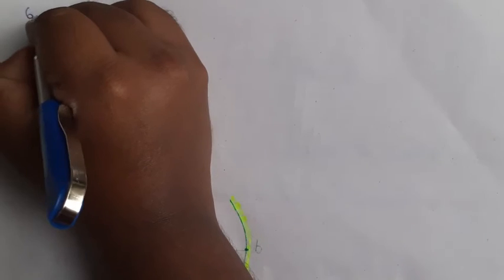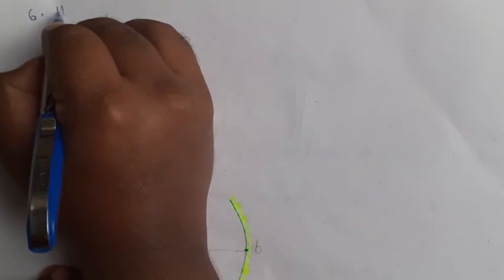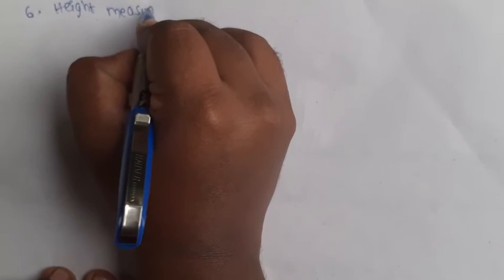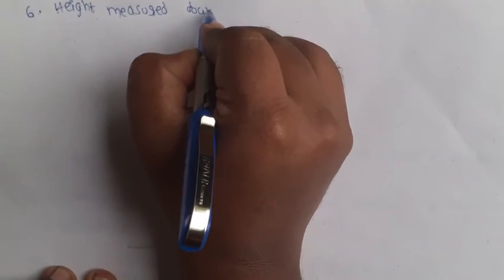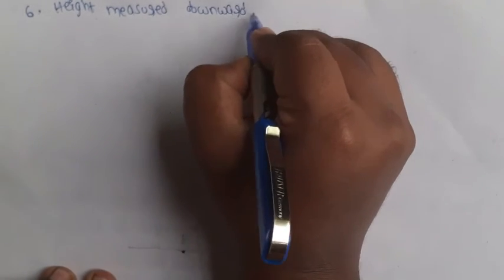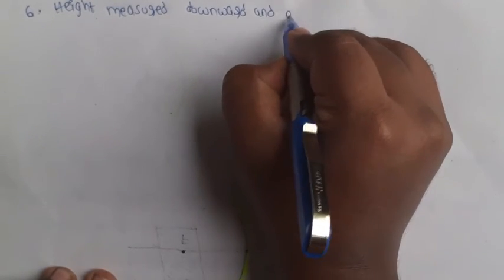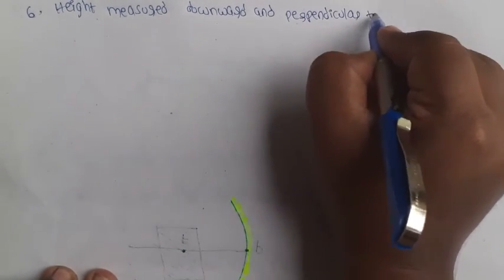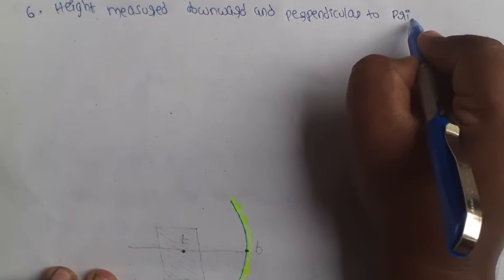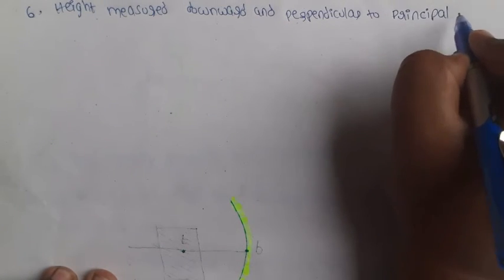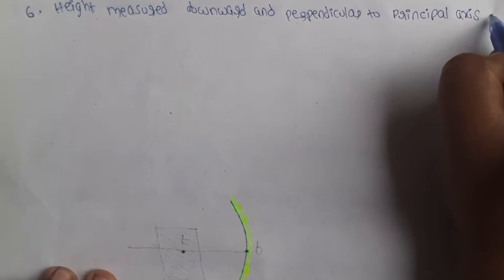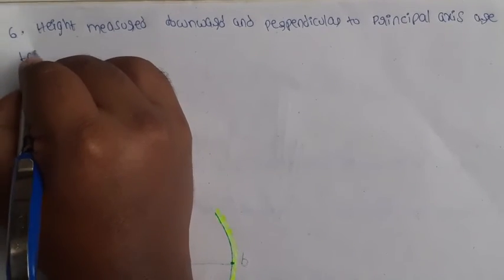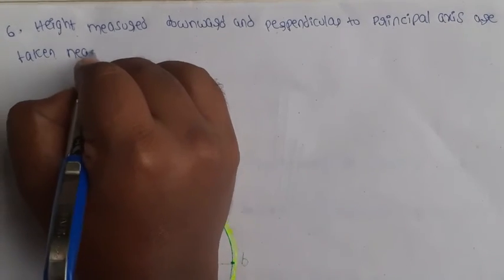Next point, heights measured downward and perpendicular to the principal axis are taken as negative.